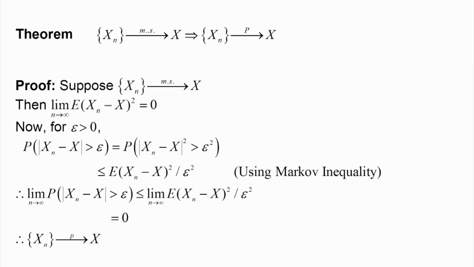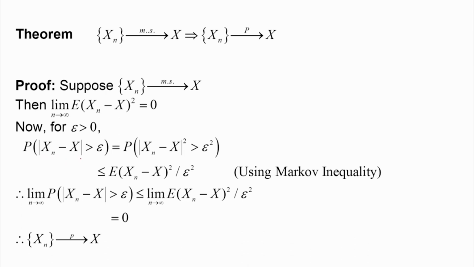Given that the limit of the expected value of x n minus x whole square, as n tends to infinity, is 0, because x n converges to x in the mean square sense. So, this is given. Now, for any epsilon greater than 0, what will we get?